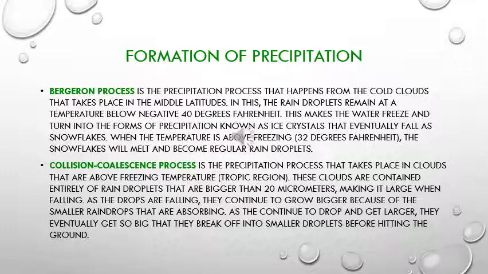The next one is the collision coalescence process, and that is the precipitation process that takes place in clouds that are above freezing temperature, which is in the tropic region. These clouds are contained entirely of rain droplets that are bigger than 20 micrometers, making it large when falling. As the drops are falling, they continue to grow bigger because of the smaller raindrops that they are absorbing. As they continue to drop and get larger, they eventually get so big that they break off into smaller droplets before hitting the ground.